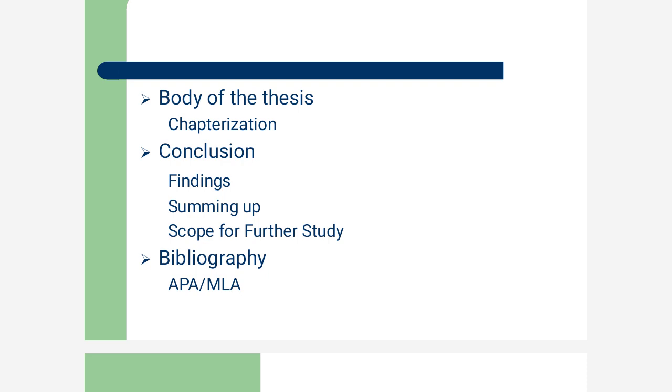You must remember that research is not a destination, it is actually a journey. You have taken the topic to a certain extent, and which can be reviewed in future by other research scholars. So you have to mention what are the scope for further study on the particular topic.